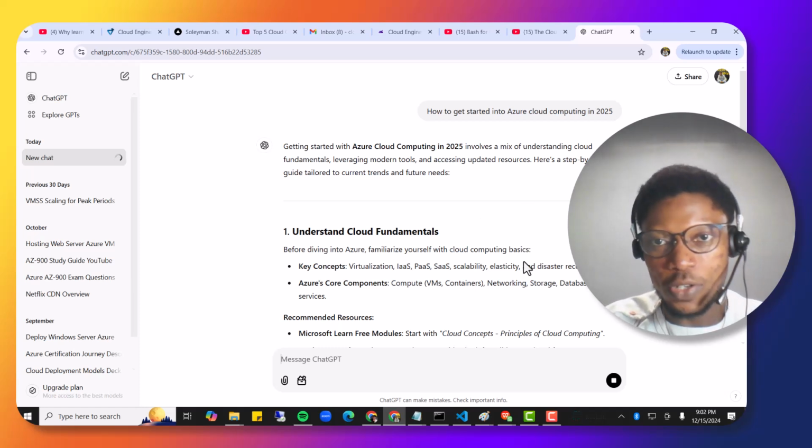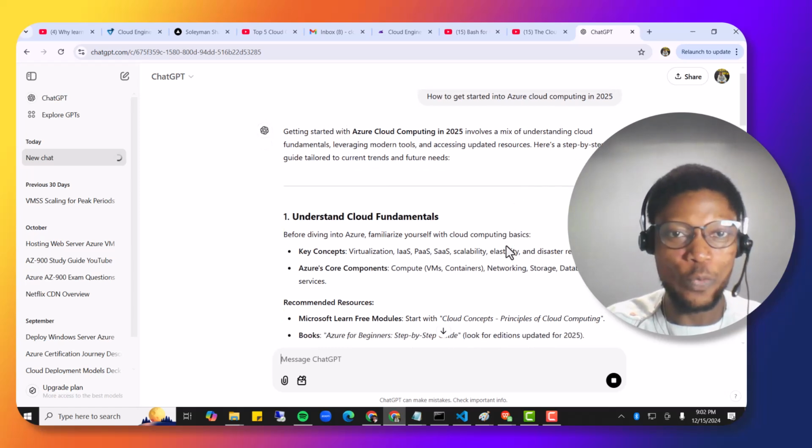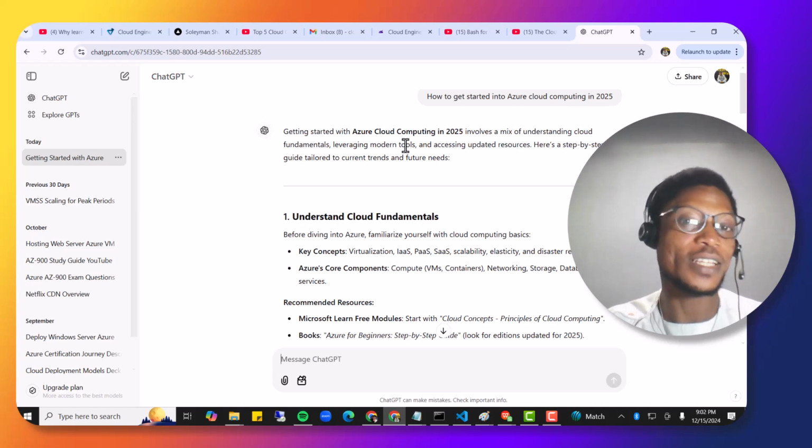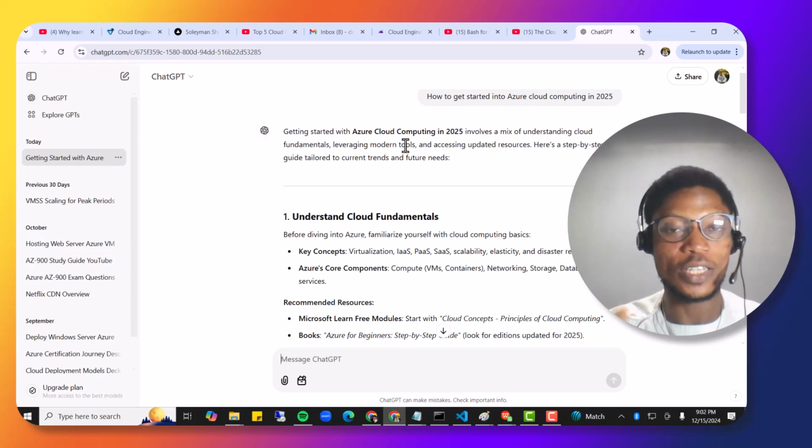All right, so now if you look at this properly, it's still populating some of these answers. However, we can see very well that you already have some details showing right here. So yeah, it said getting started with Azure Cloud Computing in 2025 involves a mix of understanding cloud fundamentals, leveraging modern tools, and accessing updated resources. A step-by-step guide tailored to current trends and future needs.